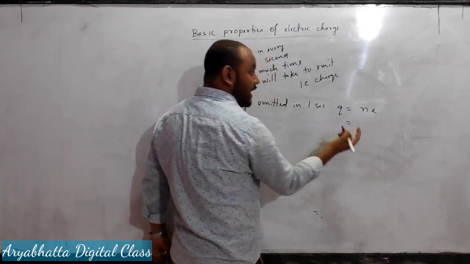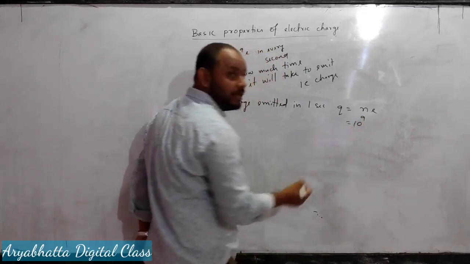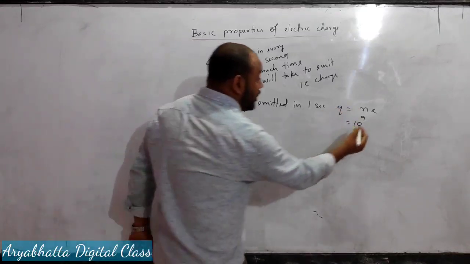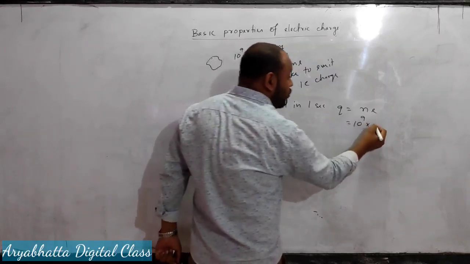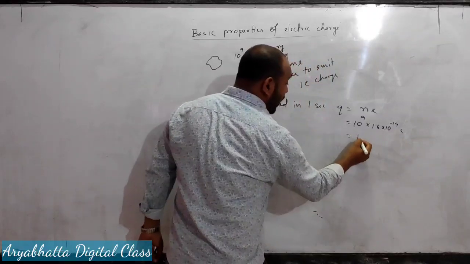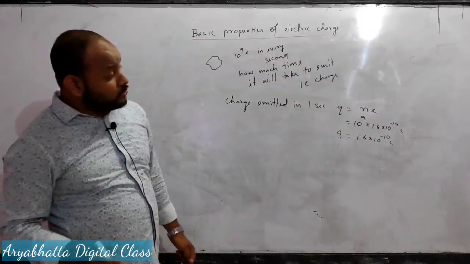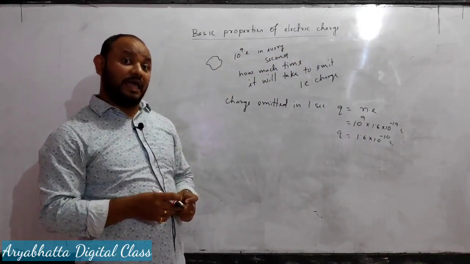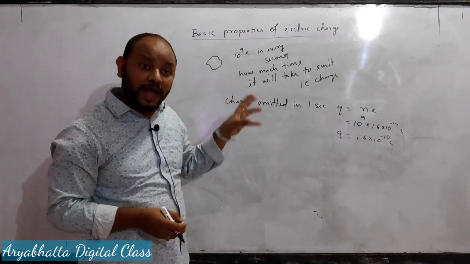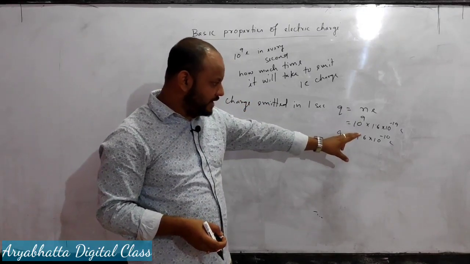Here n is the number of electrons emitted every second, which is 10 to the power 9. And e is the basic quantum of charge, whose value is 1.6 into 10 to the power minus 19 coulomb. So it will be 1.6 into 10 to the power minus 10 coulomb. That means 1.6 into 10 to the power minus 10 coulomb of charge is emitted in 1 second.